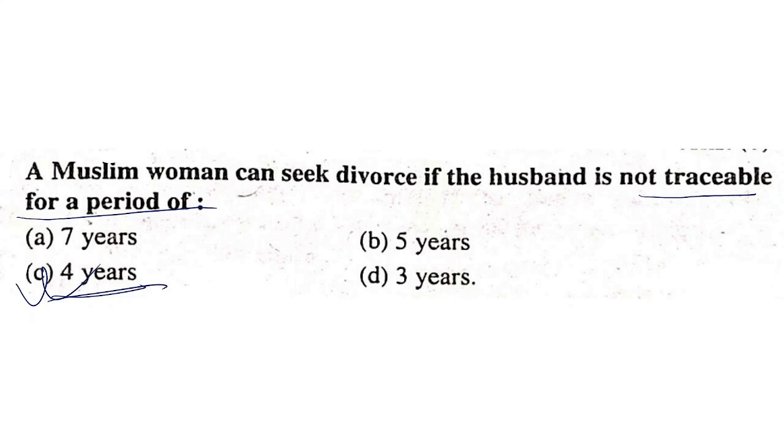So if the husband is not traceable for a period of 4 years, the wife may seek divorce. After granting the divorce, the marriage is not dissolved outright, but there is a period of 6 months, and within this period, if the husband comes and expresses that he will fulfill the marital responsibilities, then the court may not dissolve the marriage. 4 years is the correct answer.